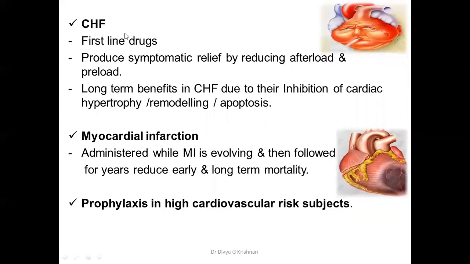It is also used in congestive heart failure. Again, it is the first line drug here. It produces symptomatic relief by reducing afterload and preload in CHF patients. Also, it has some long-term benefits. That is, when you use these ACE inhibitors for a long duration in CHF patients, it reverses or inhibits the cardiac hypertrophy, remodeling, or apoptosis that is induced by angiotensin II. That is also very beneficial in patients who have CHF.